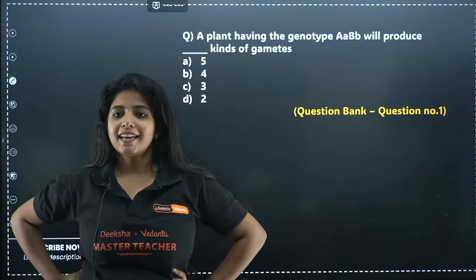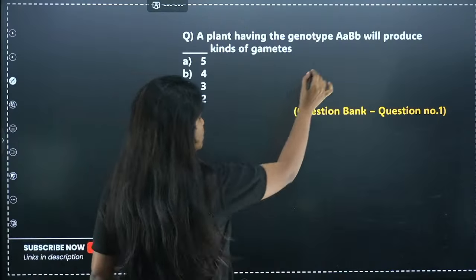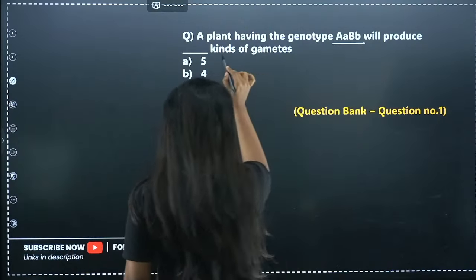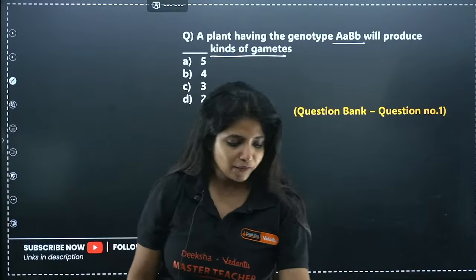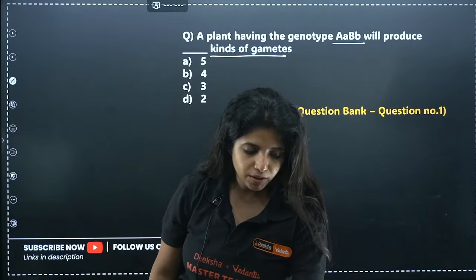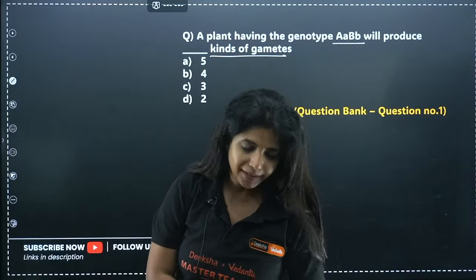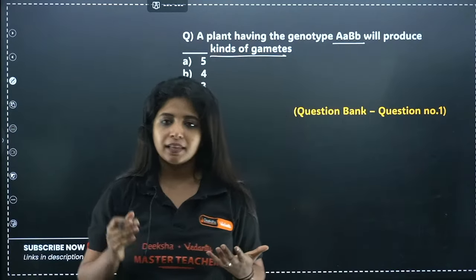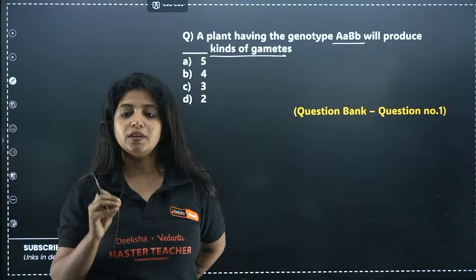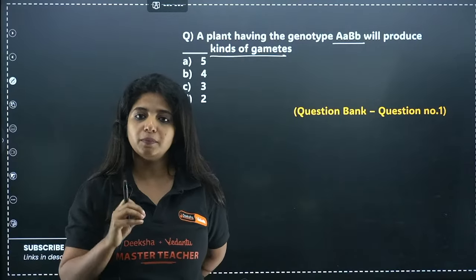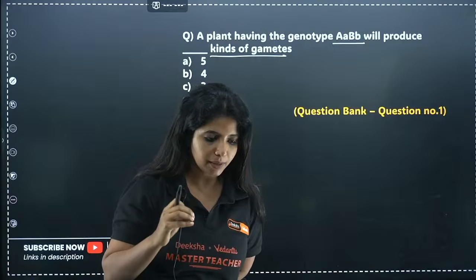A plant having the genotype capital A, small a, capital B, small b will produce dash kinds of gametes. And I have kept this question for the last because it's a new concept. It's not there. And you might not know it as well. But if you know, you can tell me. A plant having the genotype capital A, capital B, small b will produce how many types of gametes?